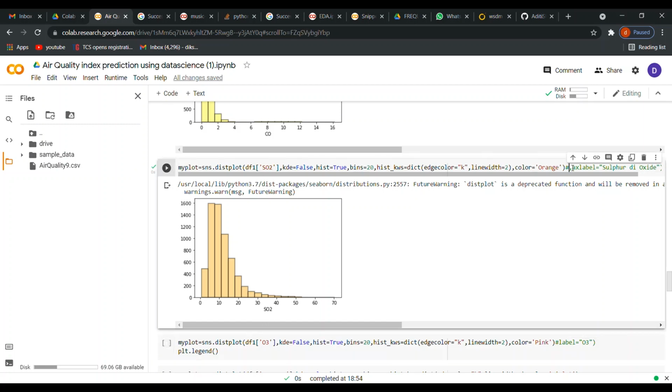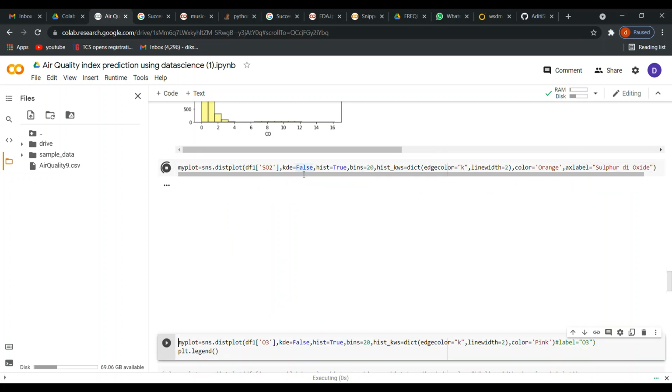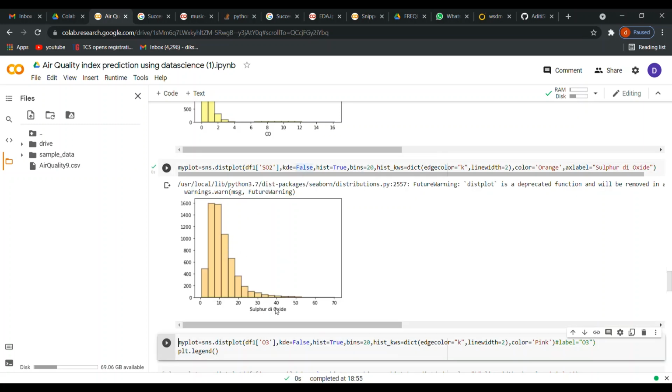But if you want to give any other name, then simply mention xlabel and whatever name you want to give below the plot. So you will see that whatever name you give in the quotes will be displayed. Now see, from SO2 it has changed to sulfur dioxide.